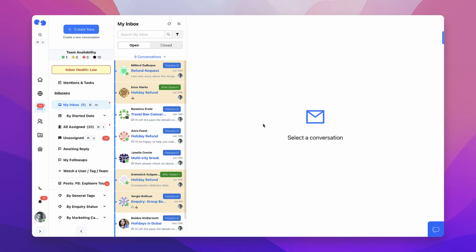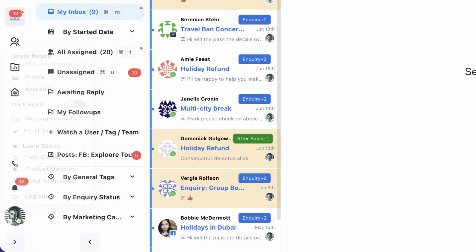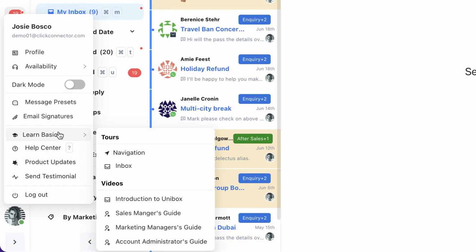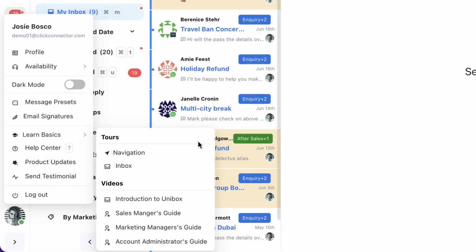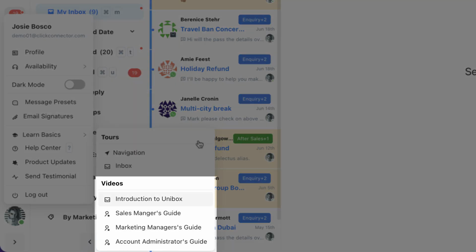As a team manager, it will be your responsibility to train your team on the tools they will be using and watch out for their performance. Click Connector offers all the training materials for you to easily onboard your team. We recommend that they go through the basics by going through the tours that are available. Additionally, we recommend they watch the Unibox introduction video to understand the shared inbox better.